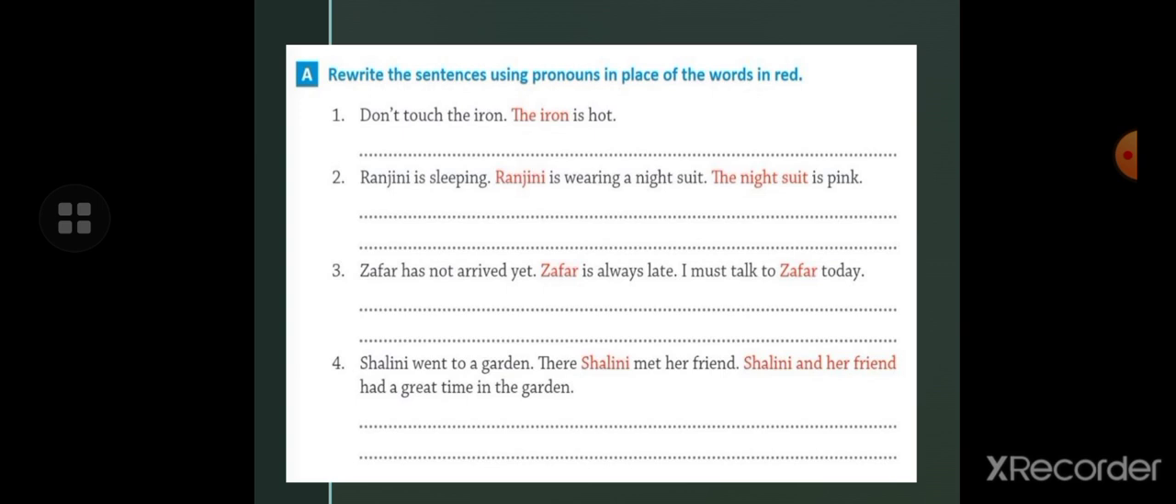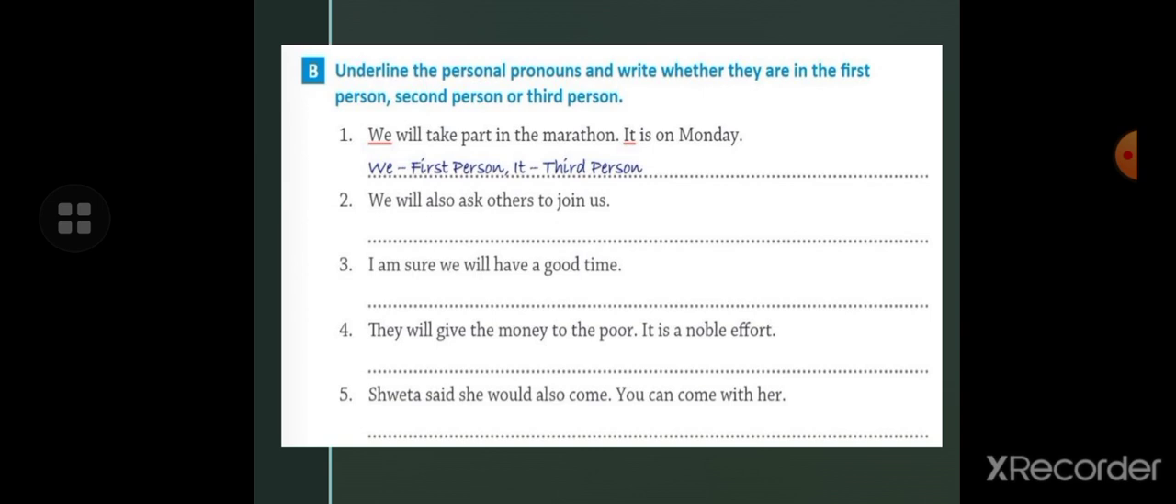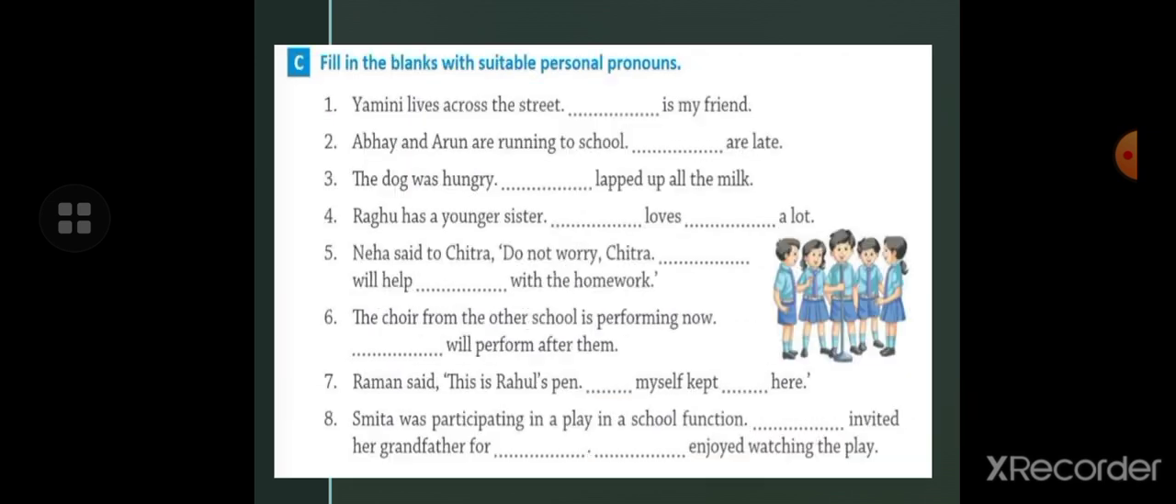You can do it easily. The next exercise is to underline the personal pronoun and write whether they are in the first person, second person or third person. First you read the sentence, like the first example given: we will take part in the marathon, it is on Monday. You have to underline the pronoun first. After that you will recognize whether it is first person, second person or third person. We know that we is first person, so we write first person. It is third person, so we write third person.